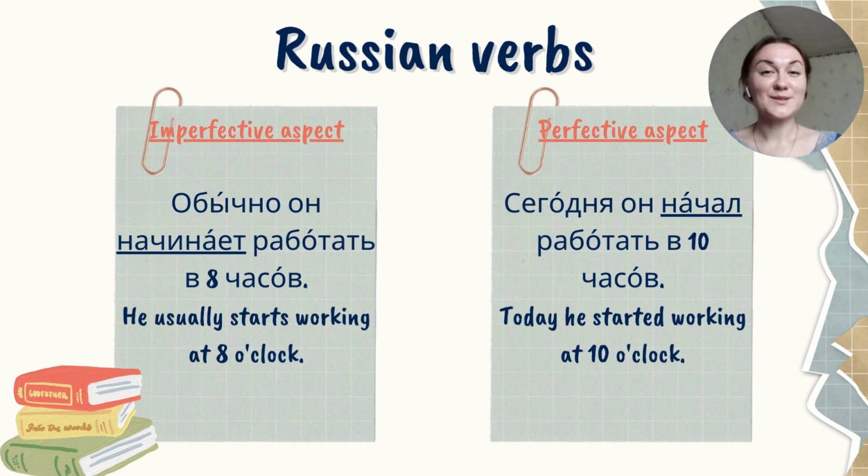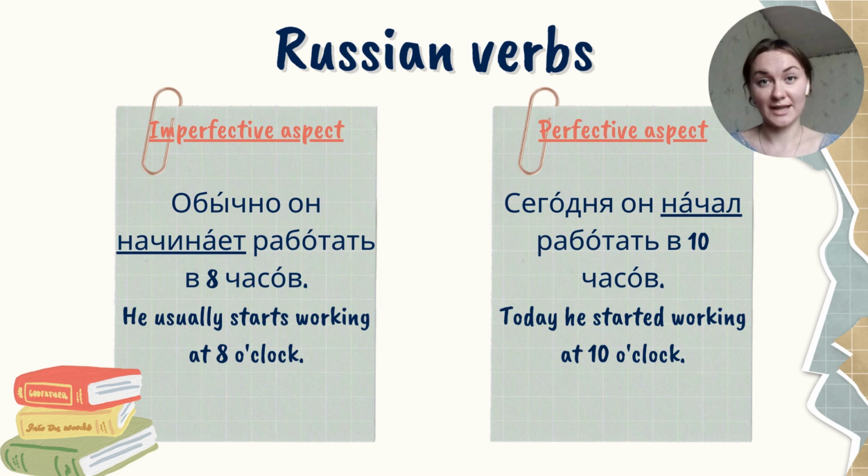Let's take a look at two examples to understand this information better. Let me read these examples. Обычно он начинает работать в 8 часов. This is imperfective aspect and perfective aspect. Сегодня он начал работать в 10 часов. So you can see the difference. First column has adverb обычно, which means usually, and this sentence means that the action is repeated.